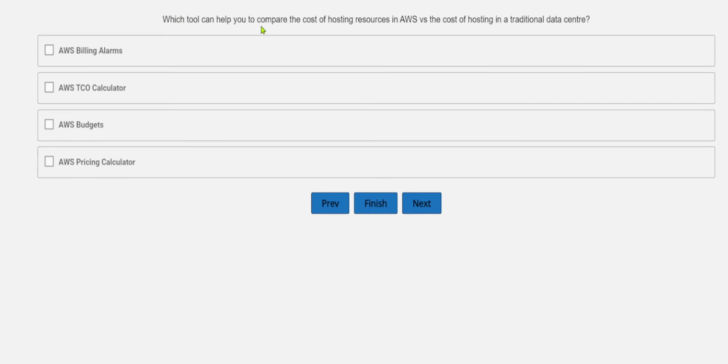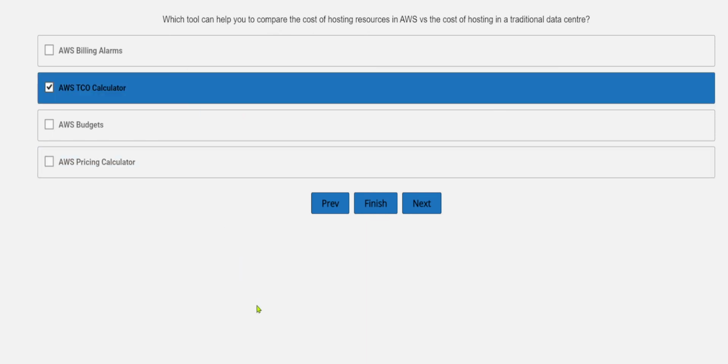Which tool can help you compare the cost of hosting resources in AWS versus the cost of hosting in a traditional data center? This is again the total cost of ownership only, so you need to check hosting resources in AWS and a traditional data center. So obviously the total cost of ownership calculator will help you in that.